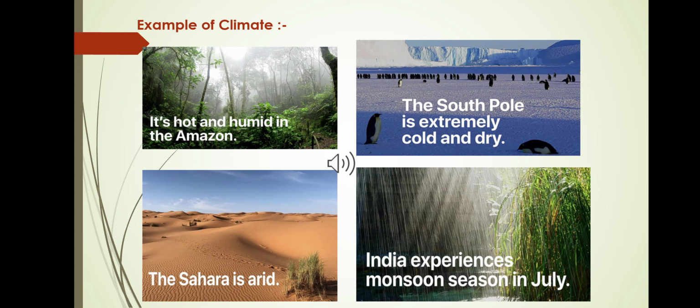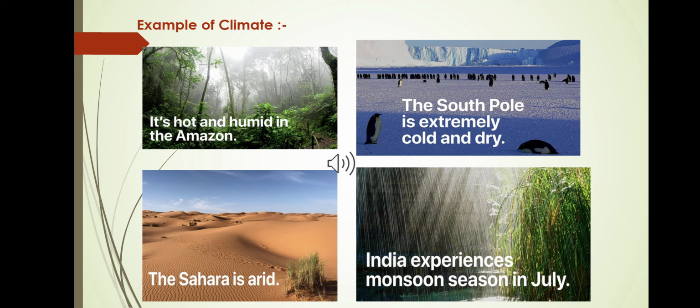Now I am giving you a few examples of climatic conditions. Number 1, the Amazon is hot and humid throughout the year. It rarely changes. Number 2, the South Pole is extremely cold and dry throughout the year. So that is also a climatic condition. Number 3, the Sahara Desert is arid, but sometimes, for 1 or 2 or 3 days, there is rainfall. But most of the year it is arid.